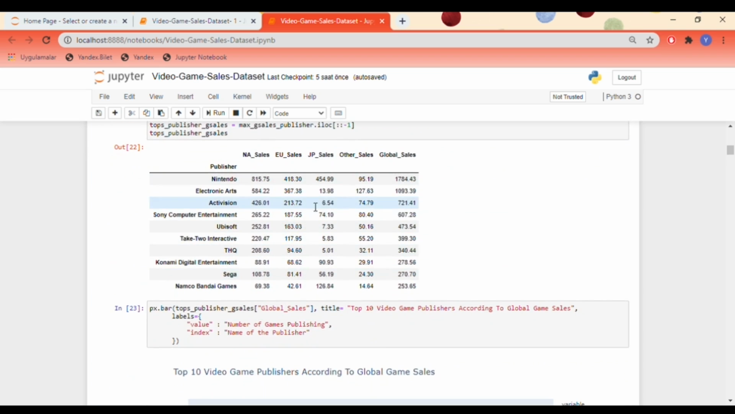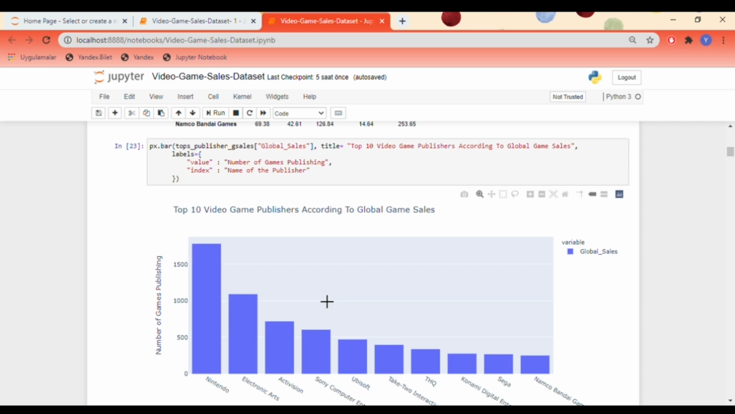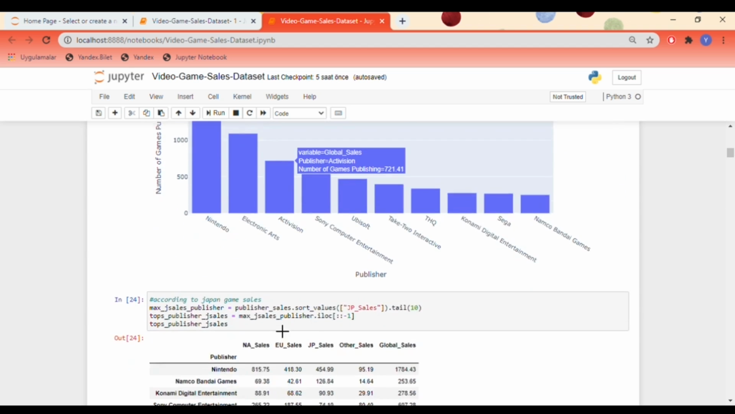We list the publishers from big to small on the global market. This is the top 10 video game publishers according to global game sales. The best seller publisher is Nintendo, and there is a big difference between other publishers.